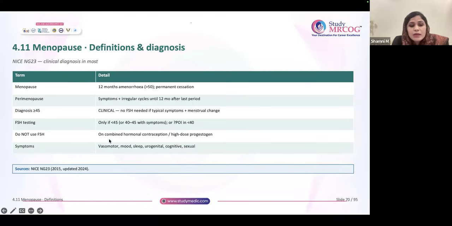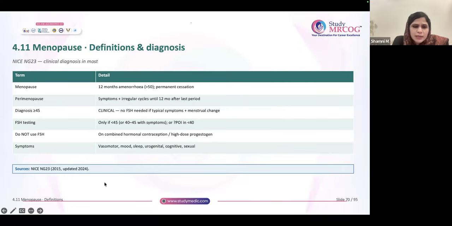Why? Because if the patient is on combined hormonal contraception or high dose progesterone, it will affect the FSH value. So never do FSH on people on combined hormonal contraception or high dose progesterone. If at all you are doing it, you have to stop it for 4 weeks, then only do it. Otherwise, it will not be correct.